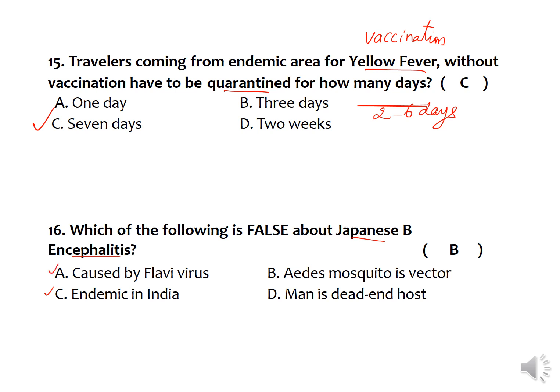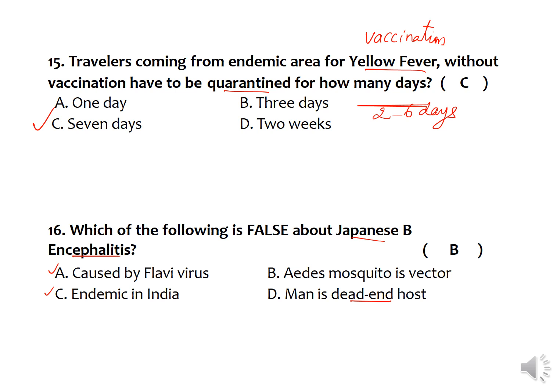That's also right answer. And man is the dead end host. That's also right answer, because this virus can't multiply vigorously in the blood to reach such a load to infect the mosquito or to transmit through the mosquito to other human beings.